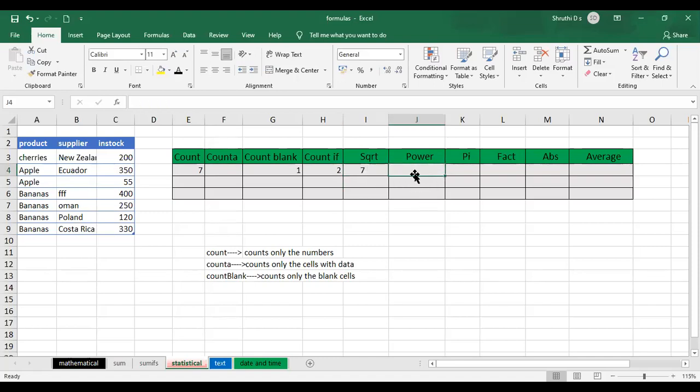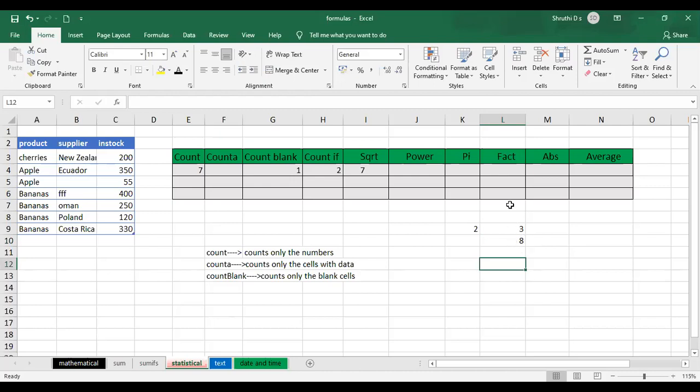And similar to that, we have power. So what is this power going to do? Actually, it takes 2 numbers. If at all I want to know what is 2 power 3, it is nothing but 2 into 2 into 2, right? Equal to 2 into 2 into 2, it is 8, right?